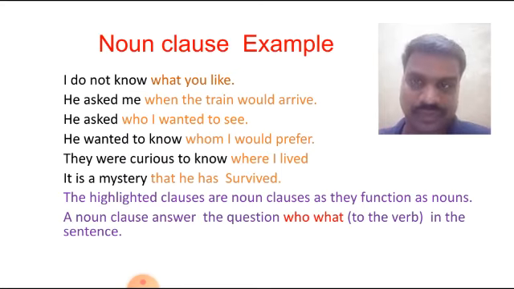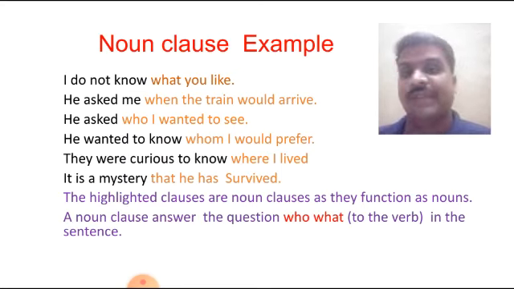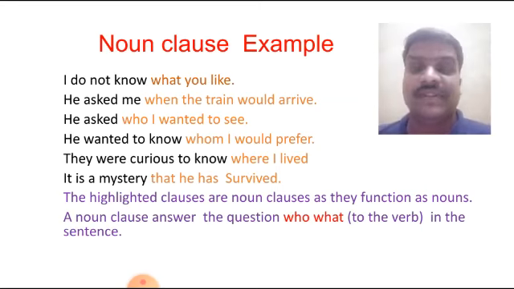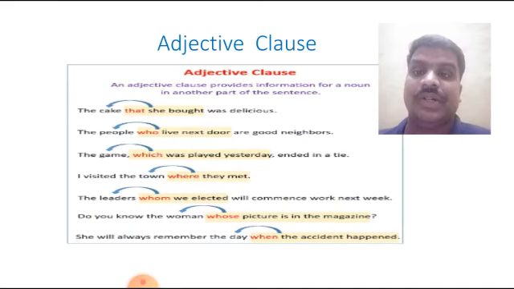You have to confirm it by asking the question who and what, and when the clause functions as a noun, that is called a noun clause. I hope you understood this.